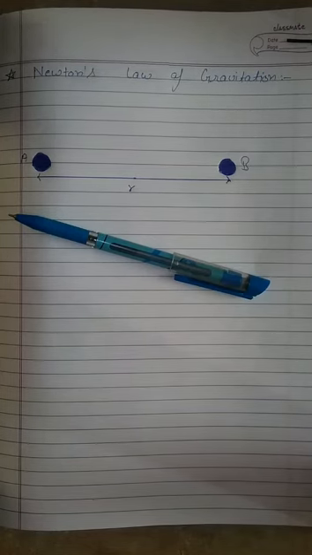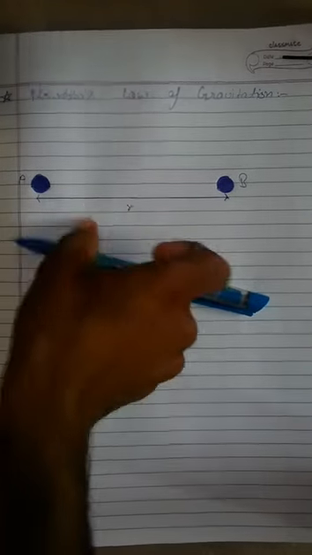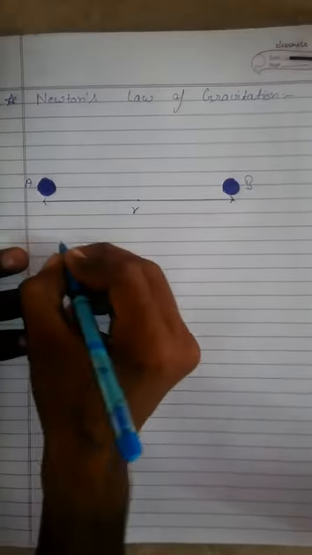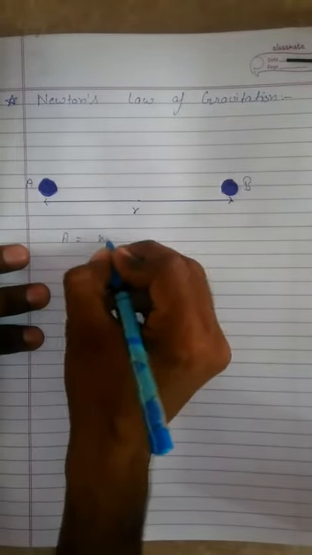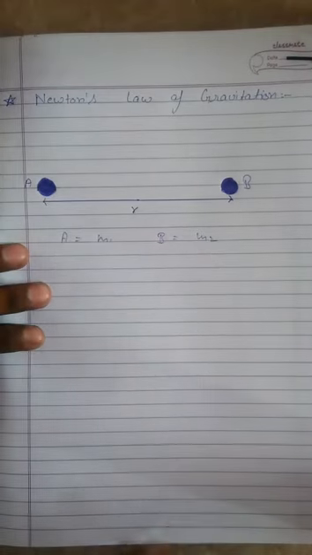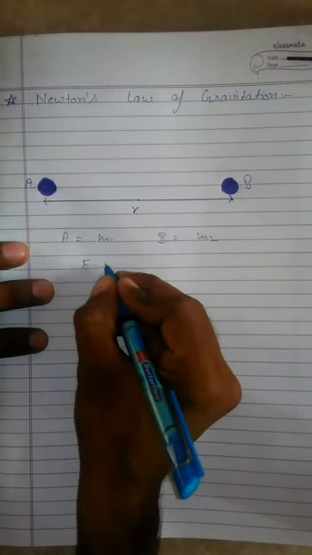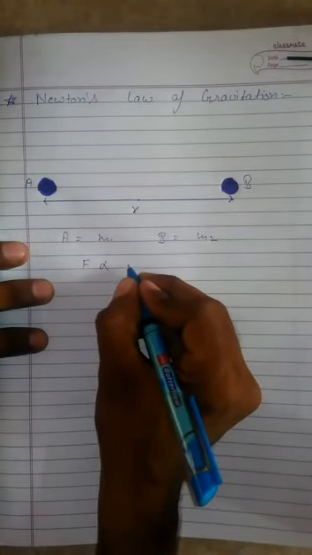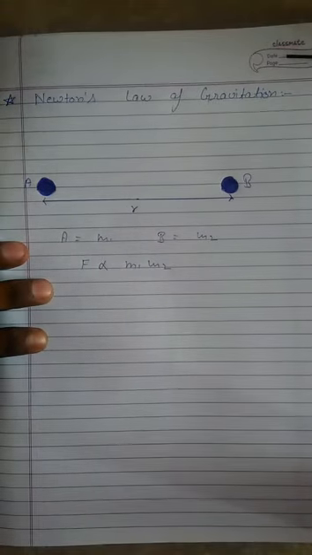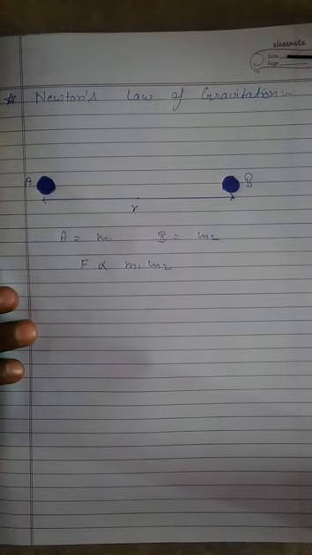Okay guys, we have two bodies, body A and body B. Guys, if body A has mass m1 and body B has mass m2, then according to Newton, the gravitational force is directly proportional to the product of mass m1 and mass m2, but varies with the distance between their positions.